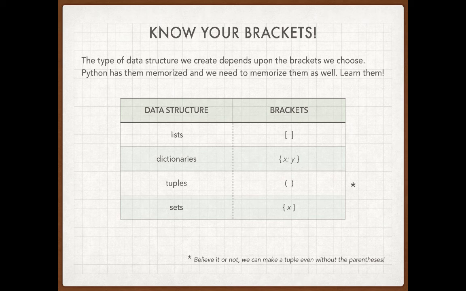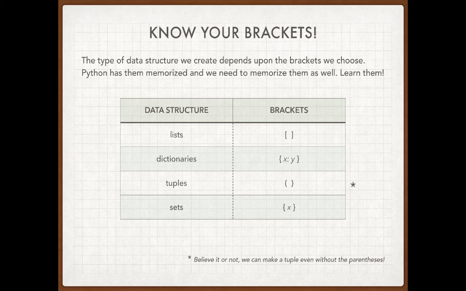So again, lists use square brackets, and anytime you see something being created with square brackets, you know automatically that thing is a list. If we see curly brackets, and you see this kind of key colon value pattern inside curly brackets, then you know that thing is a dictionary.